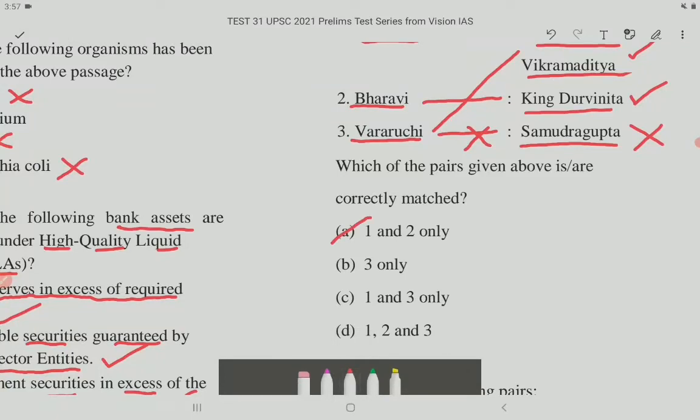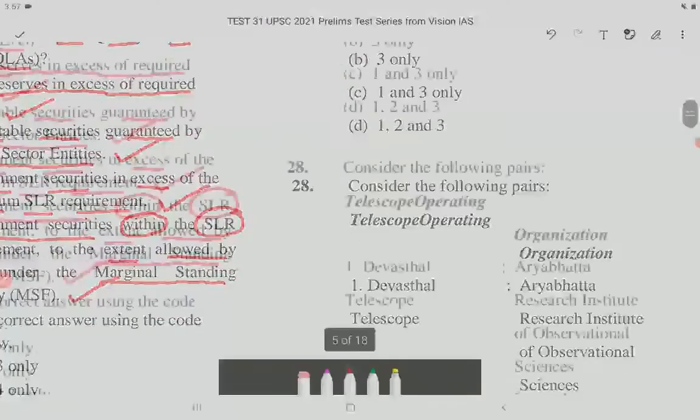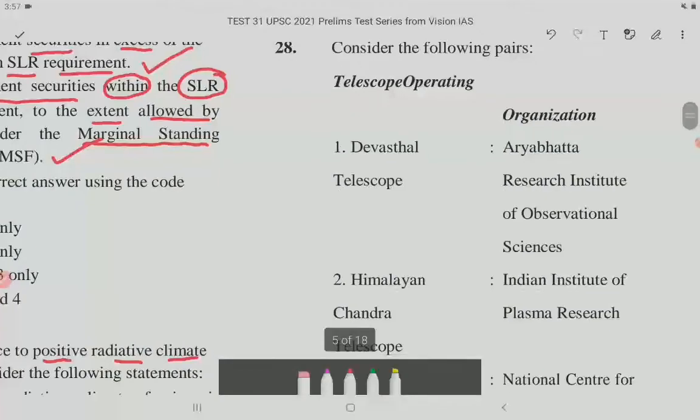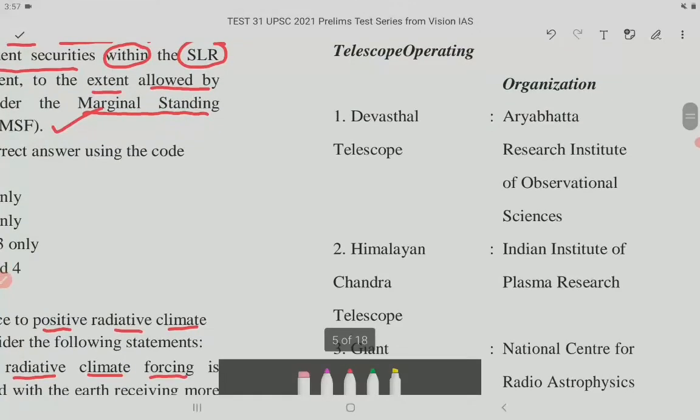Now let's come to question number 28. Consider the following pairs. We have telescope on one side and on the other side we have operating organizations.